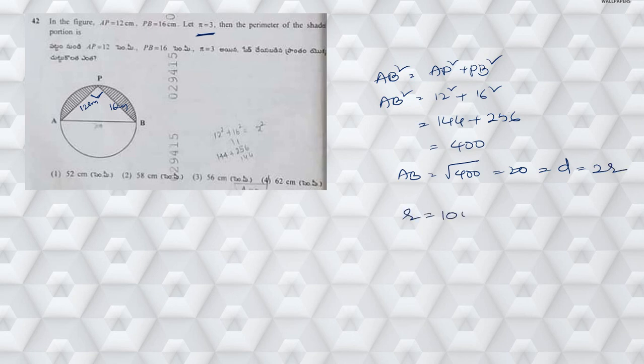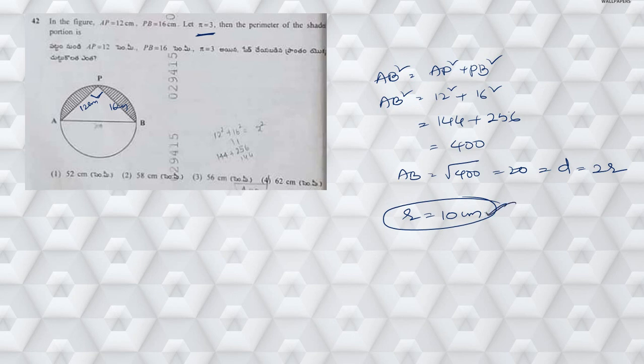Now AB square is equal to AP square, which is 12 square, plus PB square, which is 16 square. So 12 square is 144 plus 16 square is 256, which gives me 400. So from this AB is equal to square root of 400, which is equal to 20. So AB is 20. Here AB is nothing but the diameter, which is equal to 2 times the radius. So clearly the radius of this particular semicircle, or you can call it a circle, is equal to 10